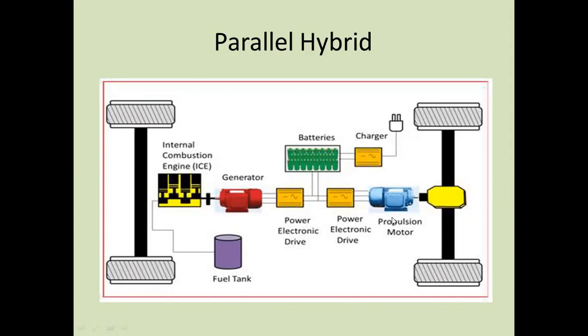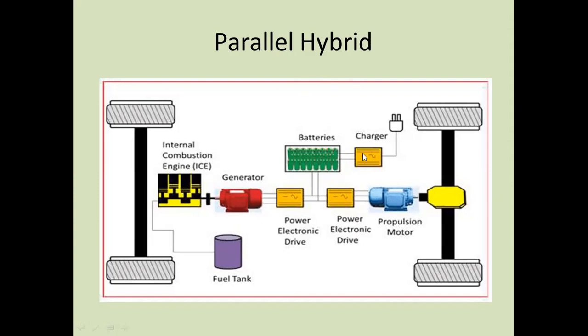With the power split transmission system there is one more device, the power split device. That device controls the speed at which the vehicle runs. This is the process going on in the parallel hybrid system.